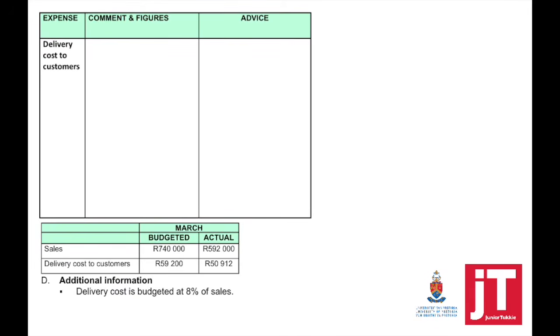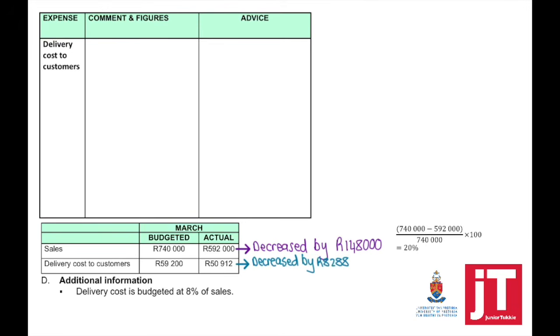Our next expense is delivery cost to customers. So looking at our delivery cost to customers and our sales. Our sales decreased. We've established that now. It decreased by 20%. Our delivery cost to customers decreased by 8,288.